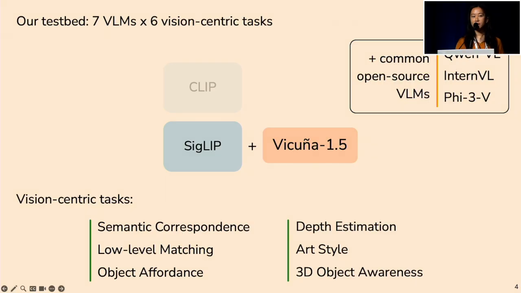And then on the right, we also evaluate relative depth estimation, comparing art style, and also making inferences about 3D objects from limited viewpoints. So for each of these tasks, we have two evaluation strategies, one for the vision model only and one for the VLM. And I'm happy to go through all the evaluation and prompting details afterwards. We don't have enough time for that, but they're also all in the paper.